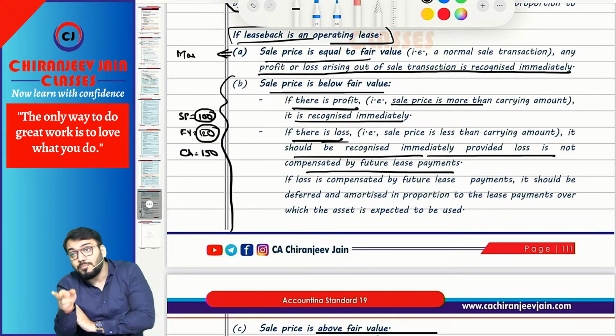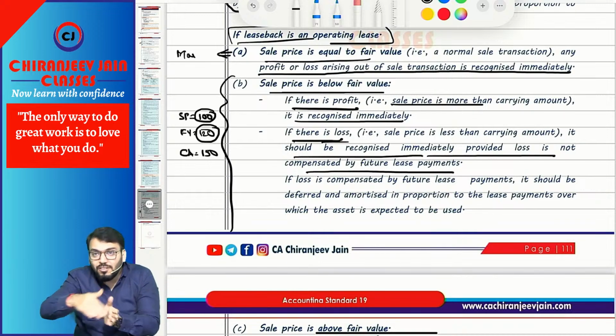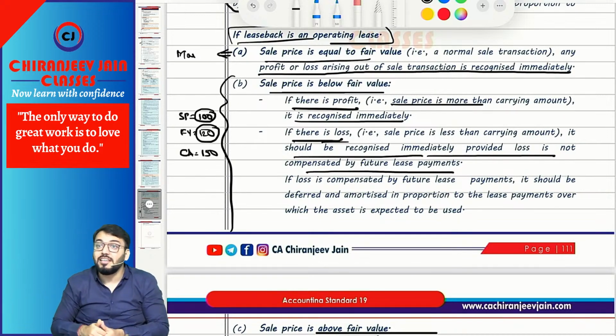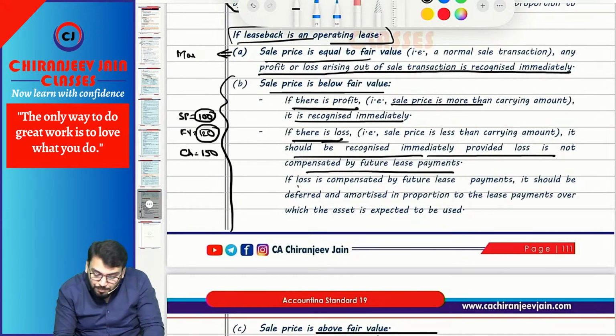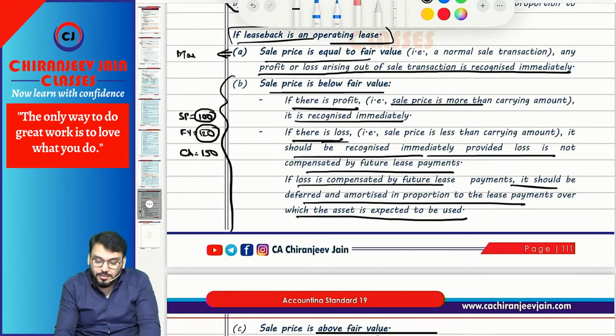But if the loss is compensated by future lease payment, that loss should be deferred, and the deferred loss should be recognized over the lease term in the ratio of lease payment. Understood? So if the loss is compensated by future payment, it should be deferred and amortized in proportion to the lease payment over the period for which the asset is expected to be used.